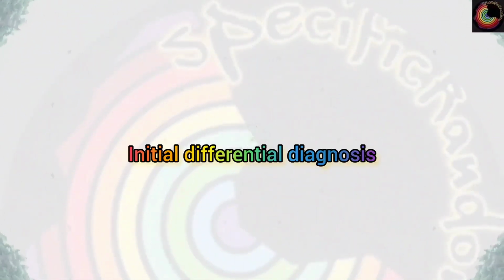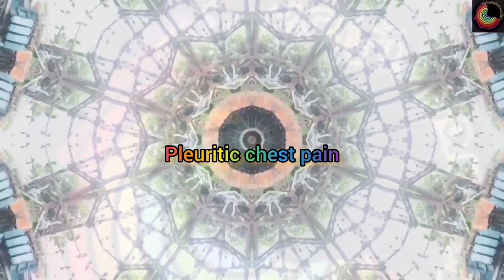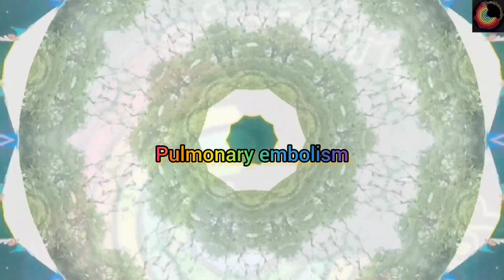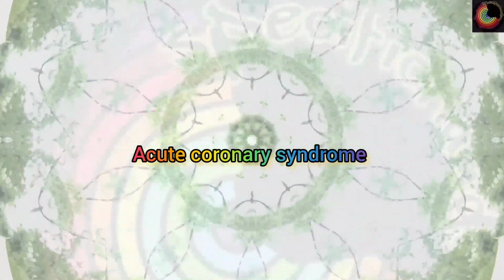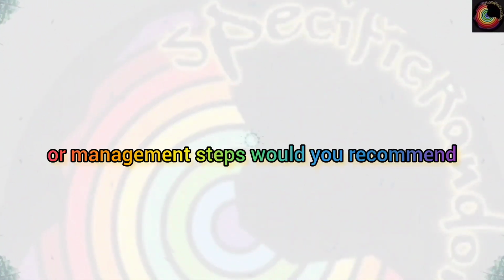Initial differential diagnosis: musculoskeletal pain, pleuritic chest pain, pneumothorax, pulmonary embolism, acute coronary syndrome. Based on this presentation, what do you consider the most likely diagnosis and what further investigations or management steps would you recommend?